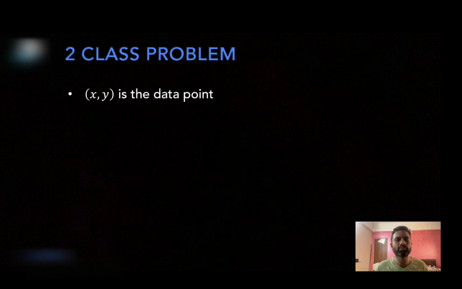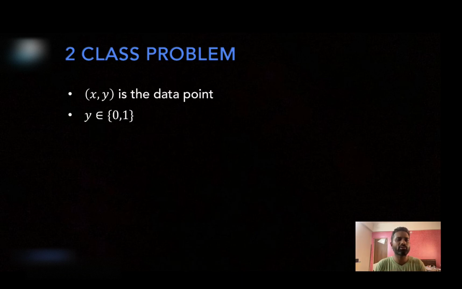Furthermore, we will assume that our main problem is a binary classification problem, a two-class problem. Let's say you have a data point small x, small y. Here small y will be either 0 or 1, with 0 corresponding to one class and 1 corresponding to the other class. So you only have two classes, and y takes value either 0 or 1. This is the setup we will work on. I will explain why I am only considering the two-class problem and not the multi-class problem.